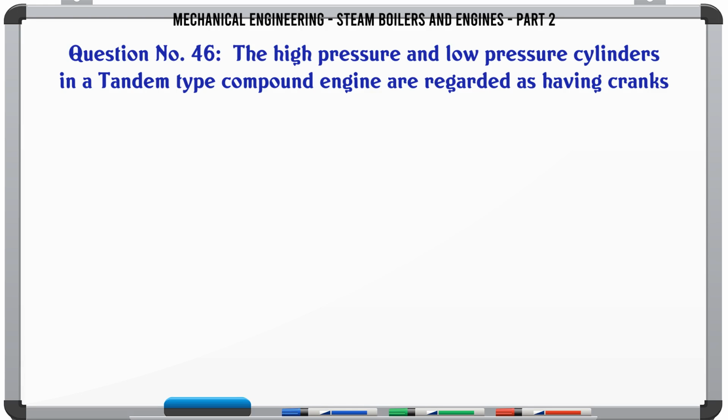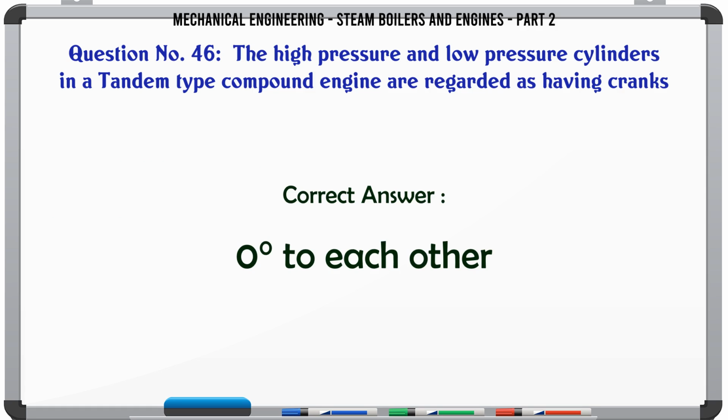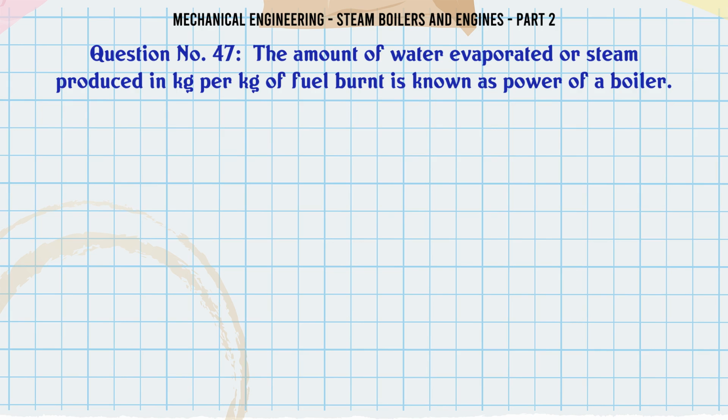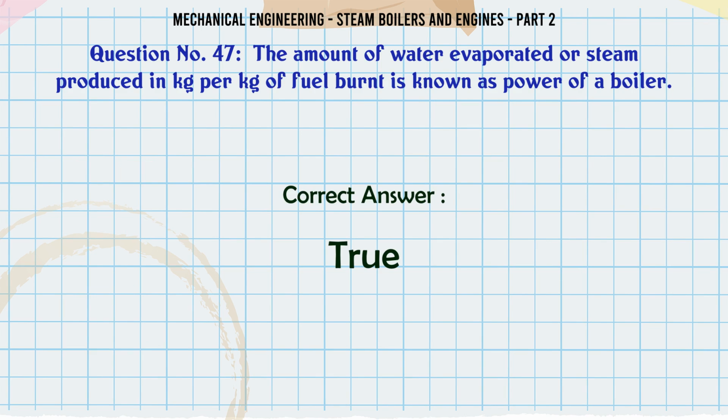The high pressure and low pressure cylinders in a tandem type compound engine are regarded as having cranks A. 180 to each other. B. 90 to each other. C. 0 to each other. D. None of these. The correct answer is 0 to each other. The amount of water evaporated or steam produced in kg per kg of fuel burnt is known as power of a boiler. A. True. B. False. C. D. The correct answer is true.